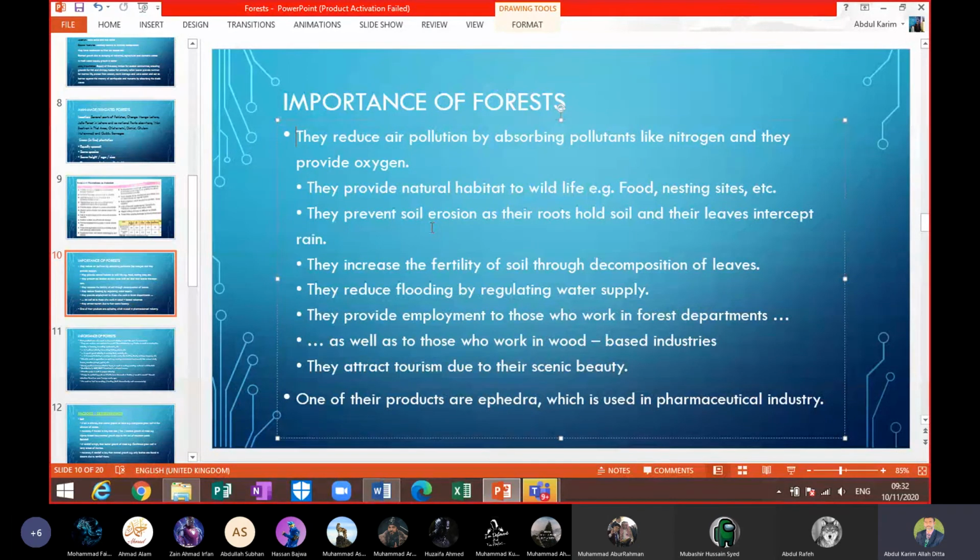Like in Gilgit Baltistan area, Chitral area, Swat area, Dir area, Kashmir area, beta, Skardu, and all these areas, Murree. If you want, there are tourist guides, and they will help you out, and their jobs are linked with scenic beauty. That is linked with the number of trees, because the number of trees increases the scenic beauty of the area.